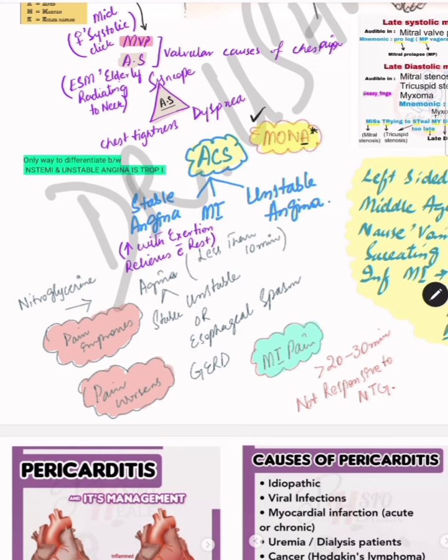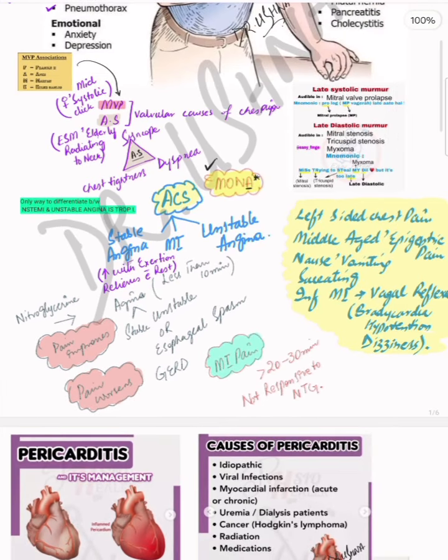So the STEMI is clear cut. When your artery is completely occluded, you have ST elevation MI, and that is a straightforward diagnosis.